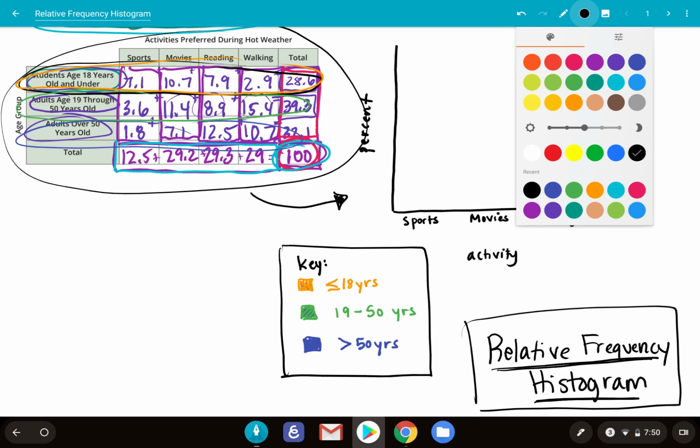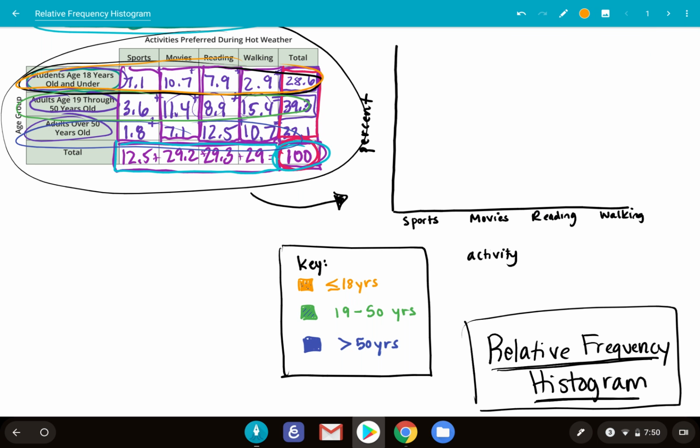So I'm going to go ahead and start by representing sports. I'm going to look at my students 18 years old and under. It says 7.1%. So first of all, I forgot to make my scale here. So let's go 5, 10, 15, 20.